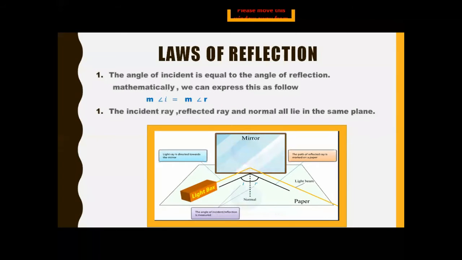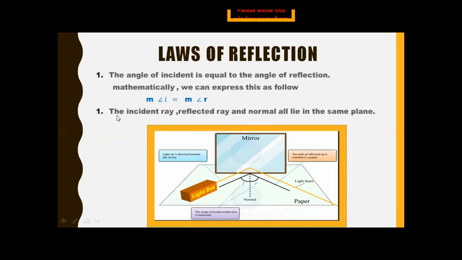Now, there are the laws of reflection. Reflection has to follow some laws, and that is the angle of incidence is equal to the angle of reflection. Okay, the angle of incidence is always equal to the angle of reflection. Mathematically we can express this as measurement of angle i is equal to measurement of angle r. Okay. So in a diagram, you can see that measurement of angle i must be equal to the measurement of angle r, meaning they both must have an equal measurement.